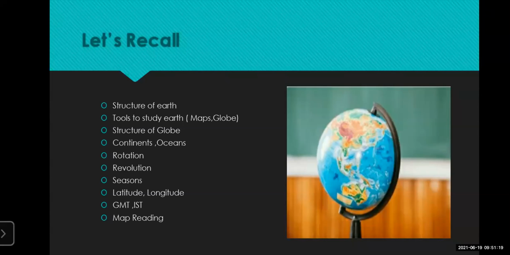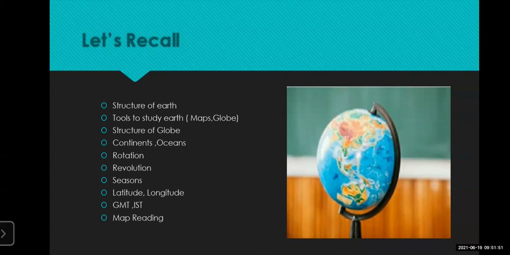So today we'll be going through some important topics related to the interior of the earth. Now we have covered what the globe is. We have seen what things are shown on the globe, as well as where the location of India is on the globe. Now we'll go to some of the phenomena which are related to the interior of the earth. You must have learned the interior of the earth in standard 8. You have a lesson based on the interior of the earth.